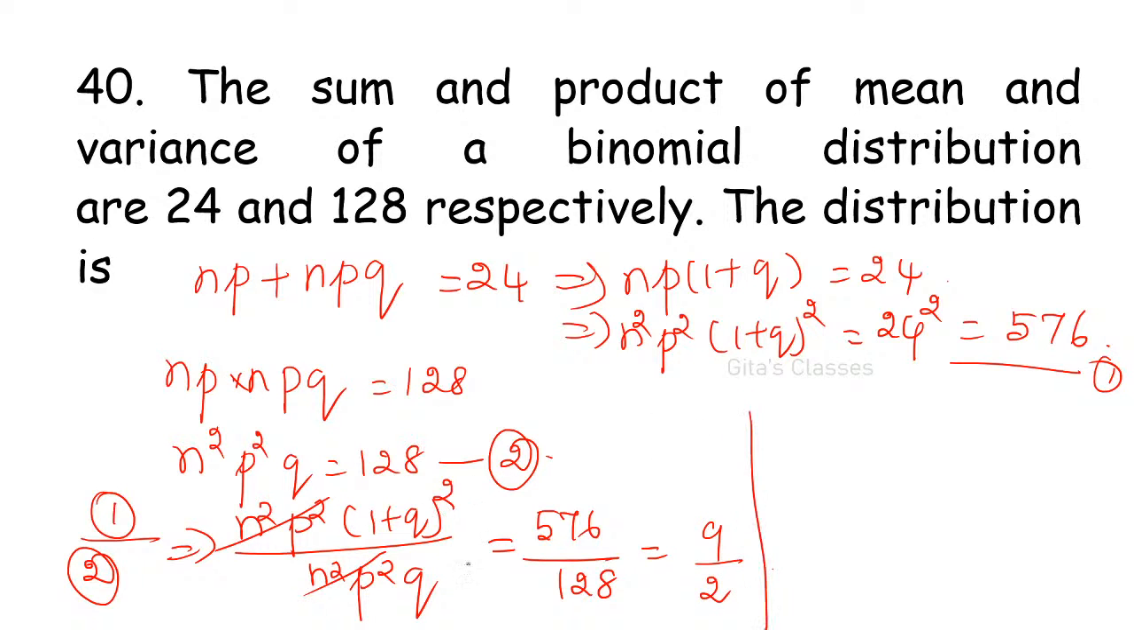1 plus q the whole square divided by q is 9 by 2. If you simplify, you will be getting q is equal to 2 comma 1 by 2. But 2 is not possible because it is the probability, right? So q is equal to 1 by 2 is possible. Therefore, p is also 1 by 2. Otherwise, I'll write in the next page.